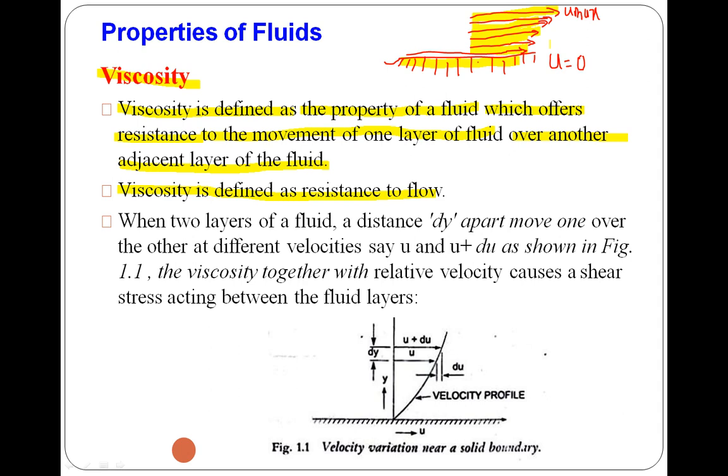Once again I am going to repeat the definition. Viscosity is defined as the property of fluid which offers resistance to the movement of one layer of fluid over another adjacent layer of fluid. So viscosity is defined as resistance to flow. In simple language, we can define viscosity as resistance to flow, right?